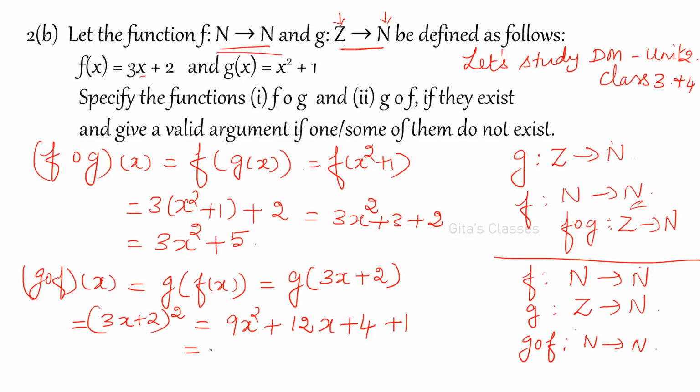So this is equal to 9x squared plus 12x plus 5. From these two you can understand that g composition f is not equal to f composition g. This is what you were asked to find out. f composition g is from the set Z to N, and g composition f is from N to N.